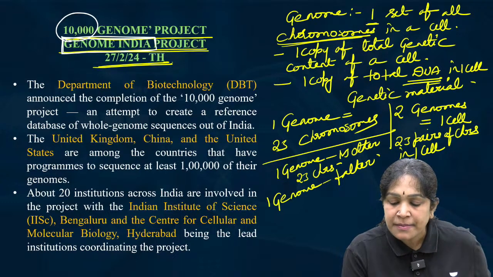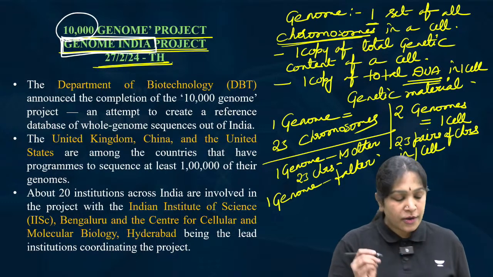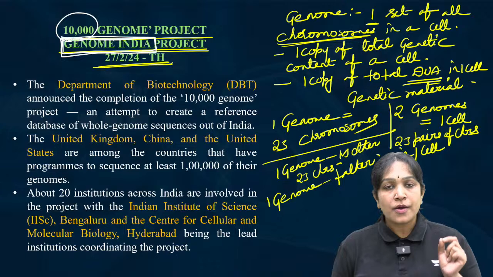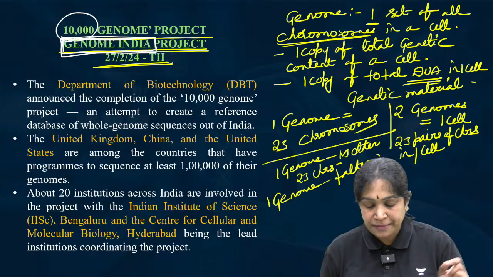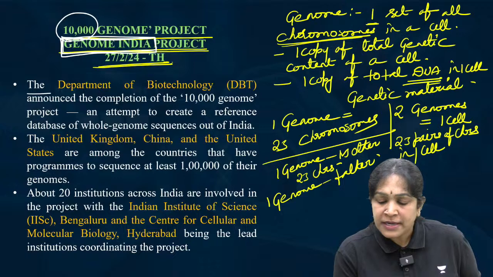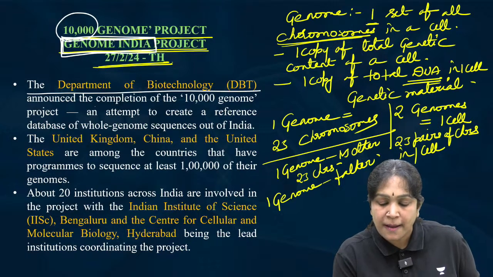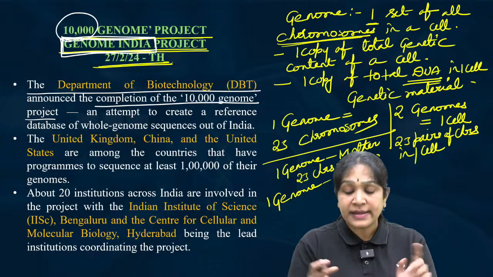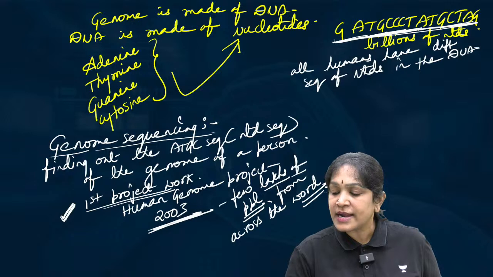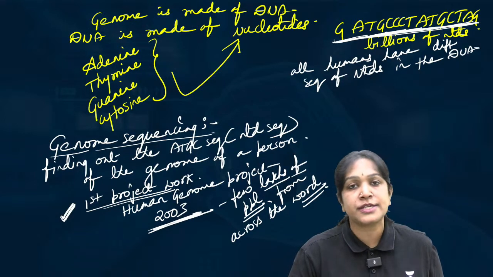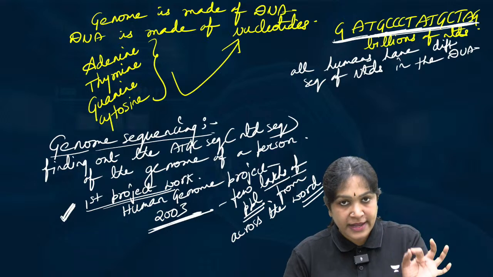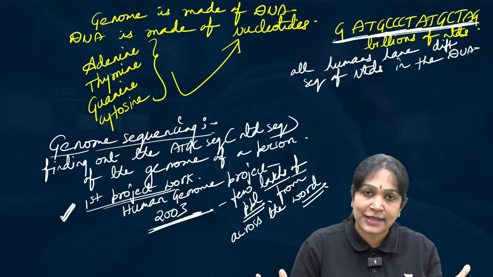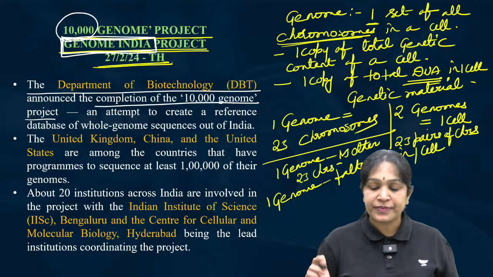So from the name, tell me, is it an international project, or are all the 10,000 people taken only from India? All the 10,000 people are taken only from India. Okay. The Department of Biotechnology announced the completion of this 10,000 genome project. It means they completed reading or finding out the order of nucleotides in all the 10,000 genomes. That is the news, right?